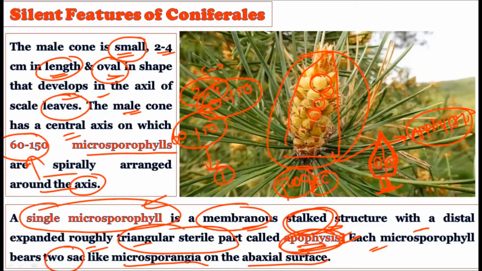So when we talk about the male cone, the male cone is borne on the axil of the scaly leaves, and it has an oval shape. This oval structure possesses 60 to 150 microsporophylls. If you take out one microsporophyll, it shows the triangular apex and the base with the stalk. This triangular apex is called the apophysis, which is divided into two regions. In the first and second region, you will find the pollen grains. These two regions are called the two pollen sacs.